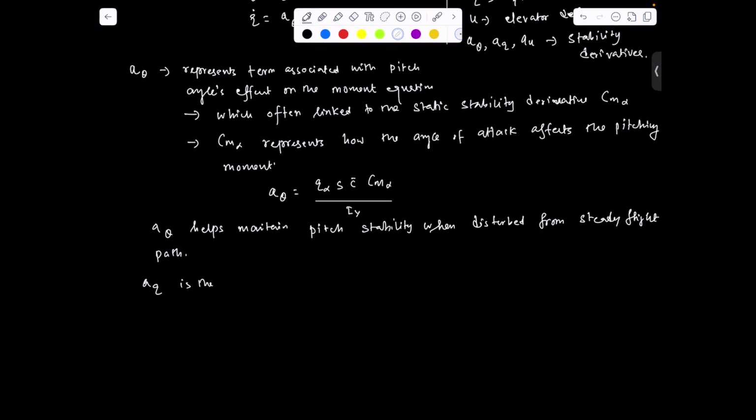Now, a q is the pitch damping derivative Cmq, representing how pitch rate affects the pitching moment.